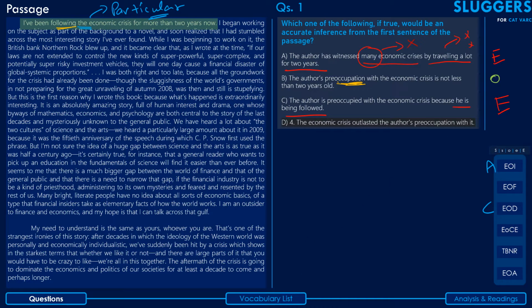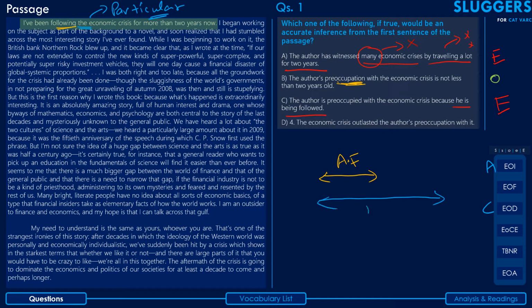That seems to imply that, I'll draw it again, just give me a second. Let's suppose this line represents the author's preoccupation, or the period for which the author has been following the economic crisis, then the economic crisis itself outlasted that.